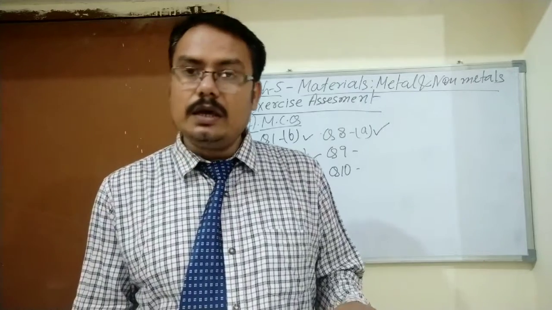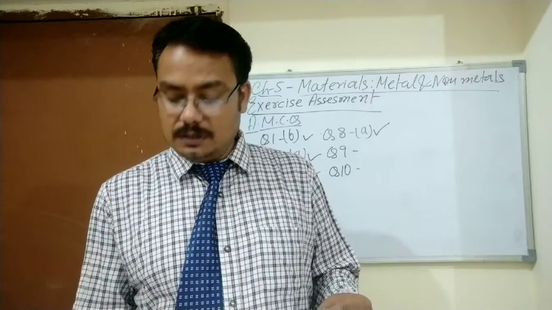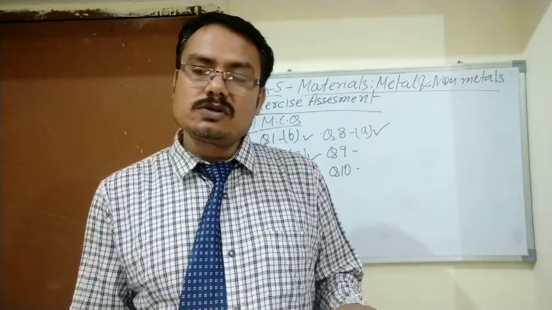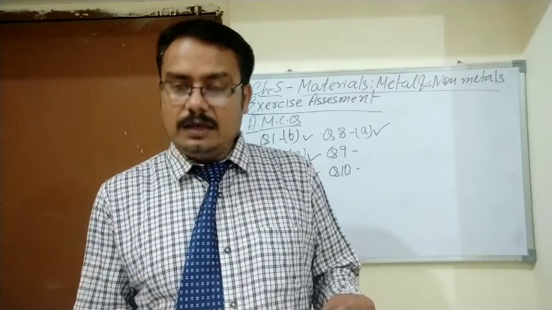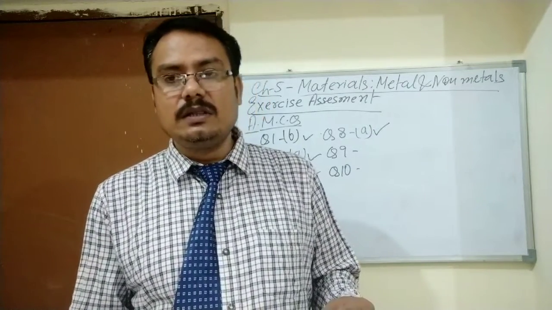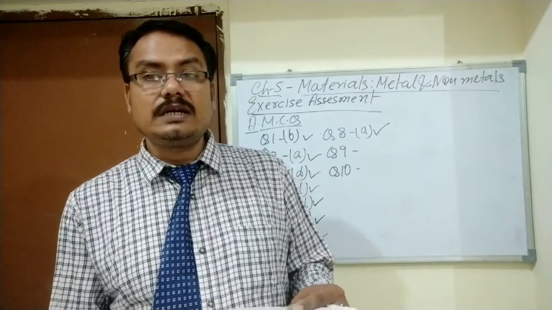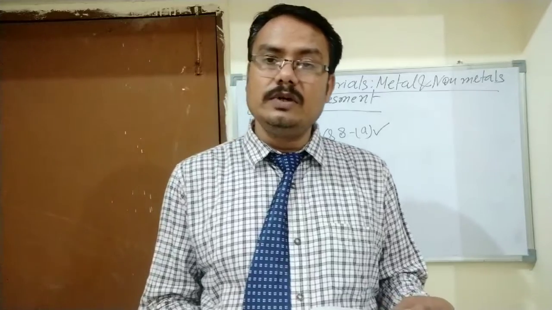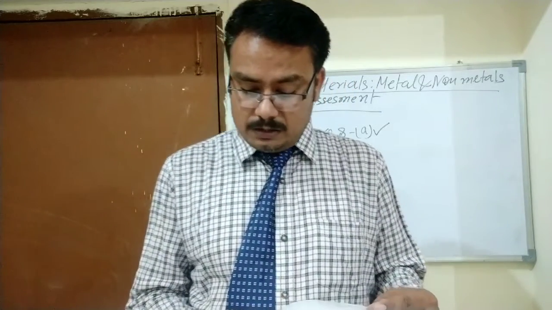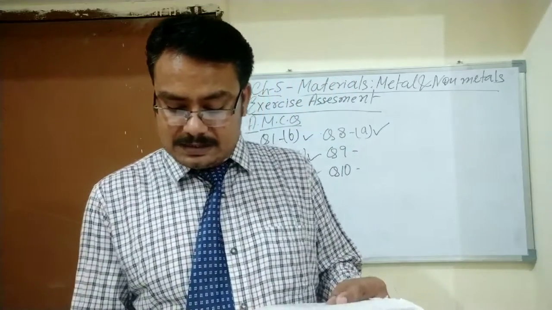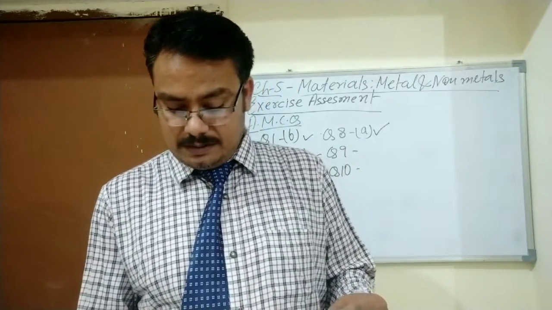So student, in copper oxide, copper is a metal. In magnesium oxide, magnesium is a metal. In iron oxide, iron is a metal. So all these 3 are metallic oxides. Metallic oxides don't create an acidic medium, they create a basic medium. But the only one option left is sulfur dioxide.